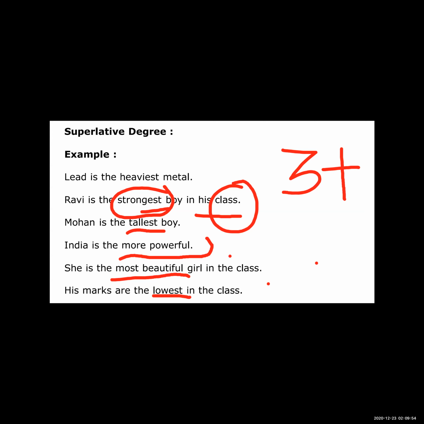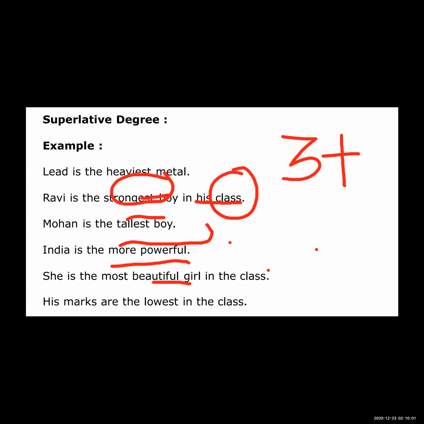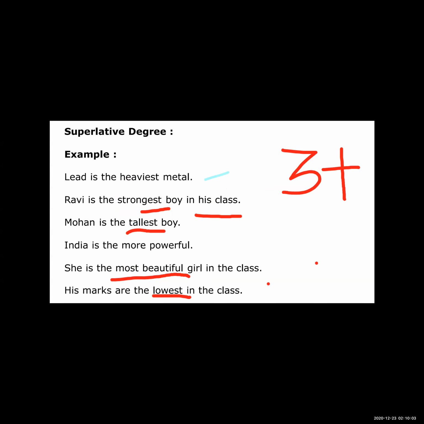So see examples over here. Ravi is the strongest boy in the class. See, for your better understanding, I am taking the second example first. Ravi is the strongest boy in his class.